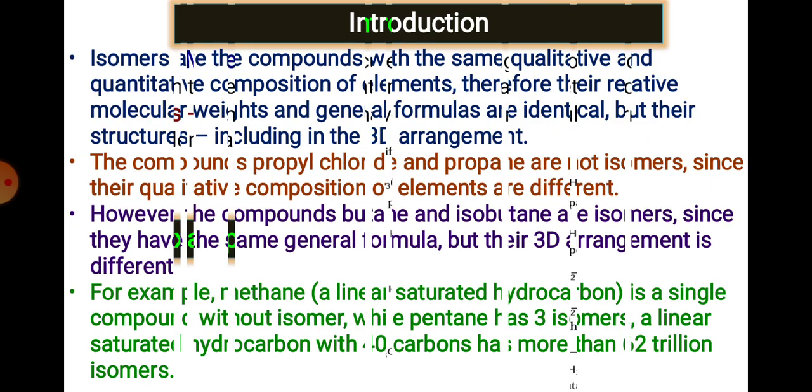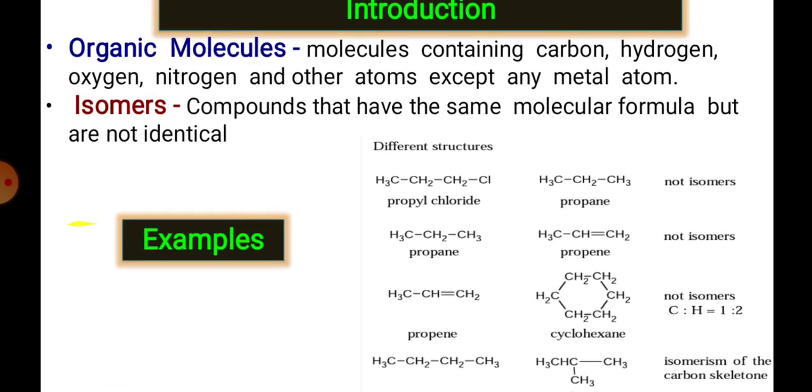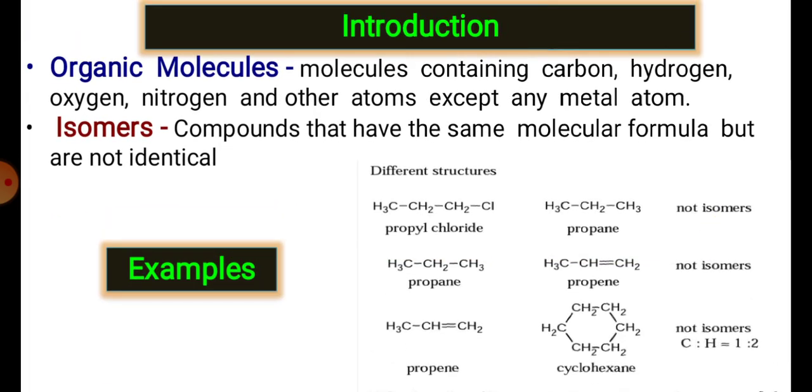Proceeding further, what are organic molecules? Organic molecules are molecules containing carbon, hydrogen, oxygen, nitrogen and other elements, except metal atoms. All these compounds are said to be organic molecules. Generally organic molecules are insoluble in water, and they must contain carbon. What is an isomer? Isomers have the same molecular formula, but they are not identical, they are structurally different. Examples are given here.